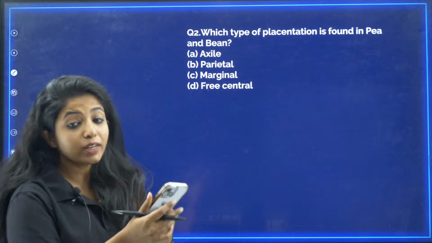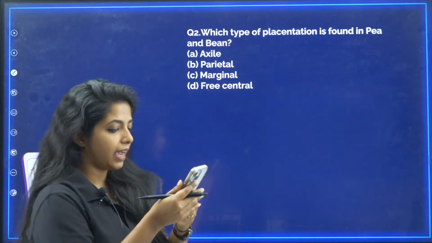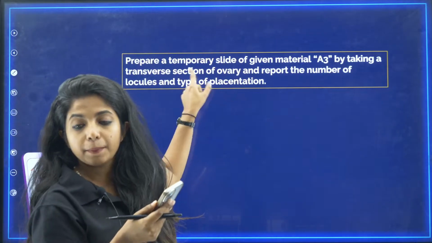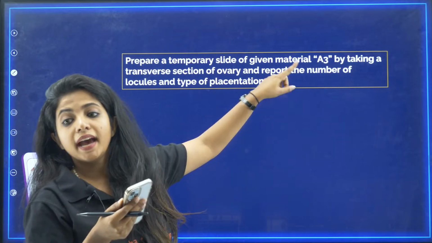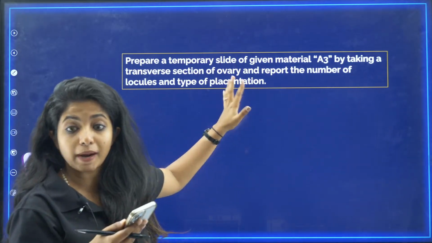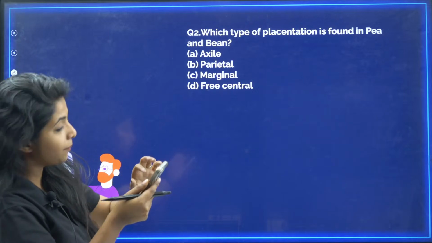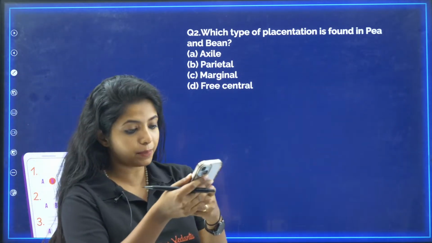Can you guess which type of placentation is found in pea and bean? And I'll tell you where I'm taking these questions from. You had an experiment: prepare a temporary slide of given material A3 by giving a transverse section of ovary and report the number of locules and the type of placentation. So it's strictly from the practical point of view questions. Now answer: which type of placentation is found in pea and bean?